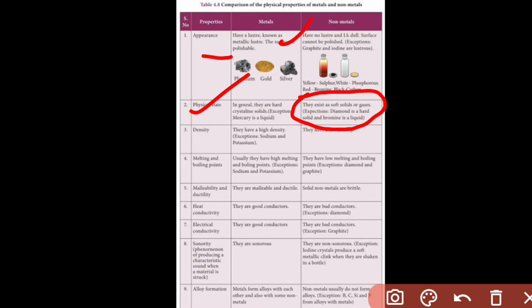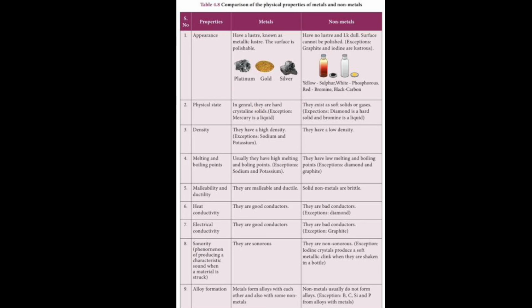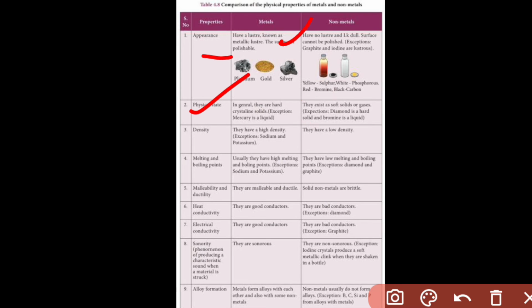Otherwise non-metals are very soft. Next is melting and boiling point. They have low melting and boiling points, the opposite character of metals, right? Metals have high melting and boiling points, but non-metals have low melting and boiling points, except diamond and graphite.